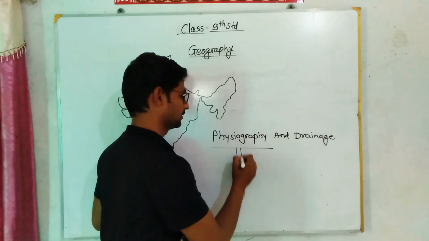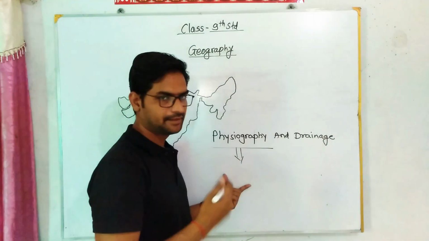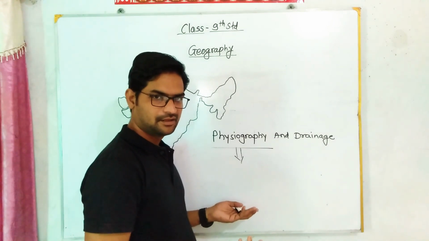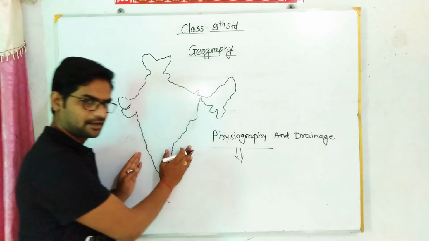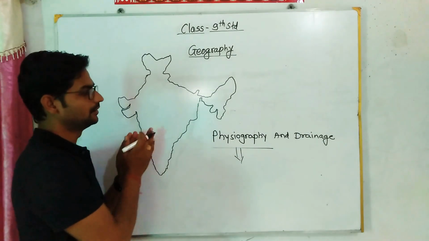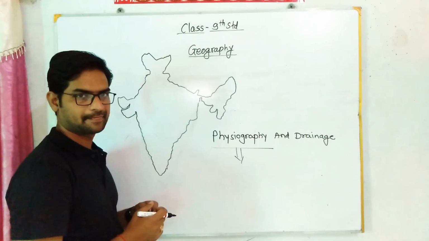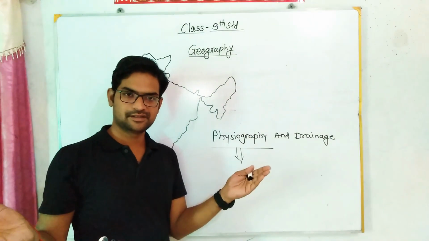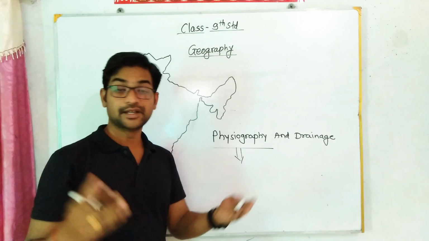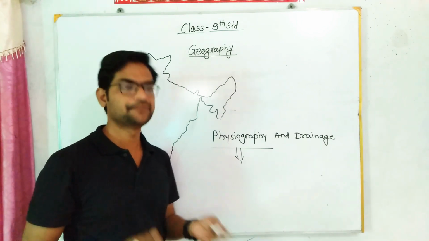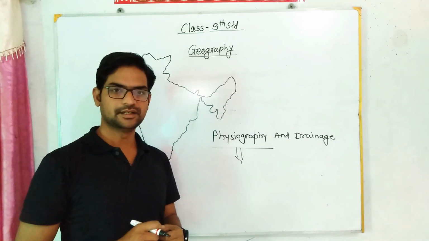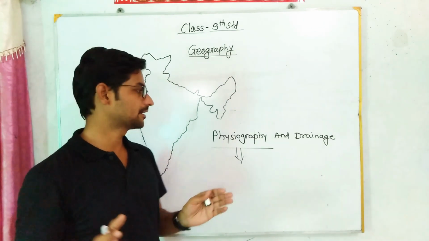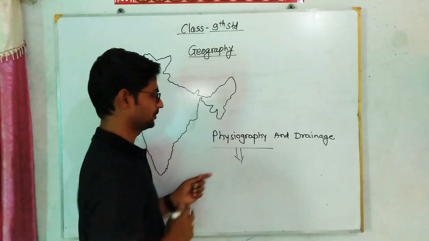Physiography means the physical structure of any region. It means natural structure, like how this country looks naturally. Just like this nation is surrounded by huge mountain ranges, plains, deserts, rivers, valleys. These are all natural factors included in a concept known as physiography.